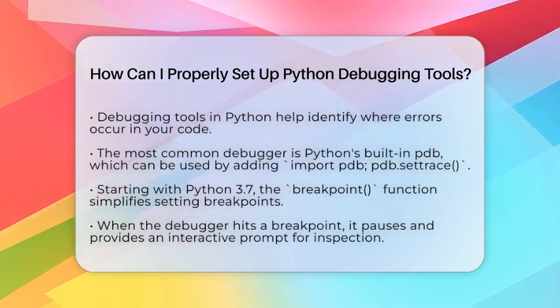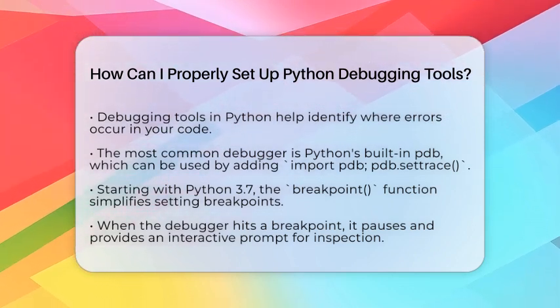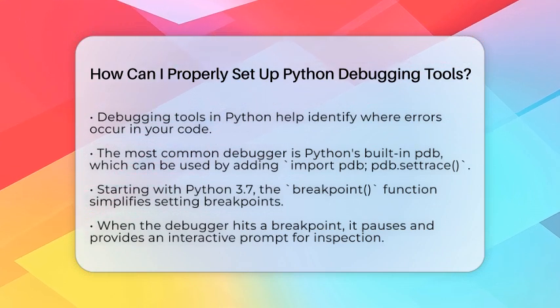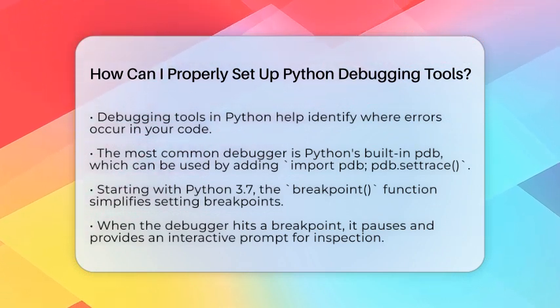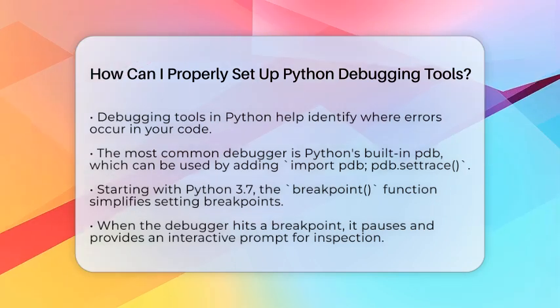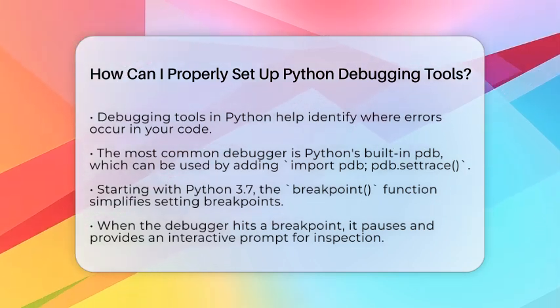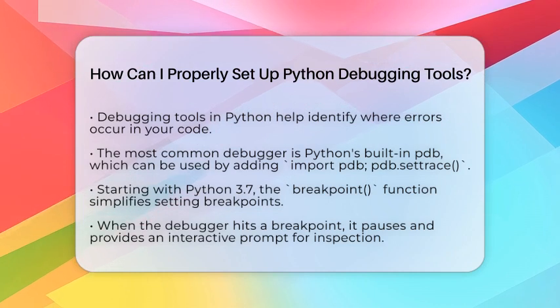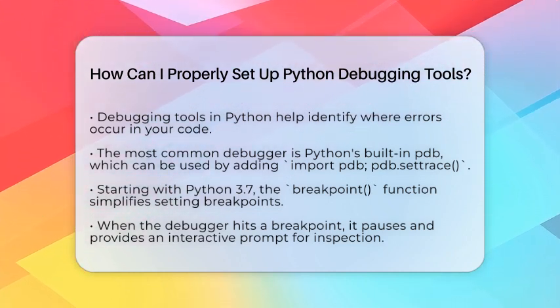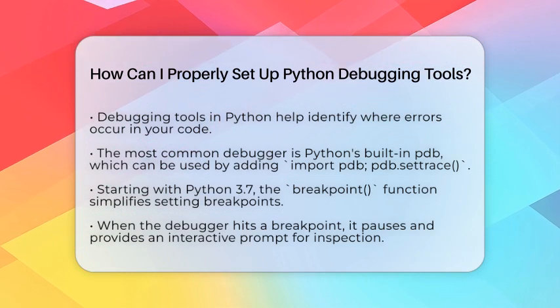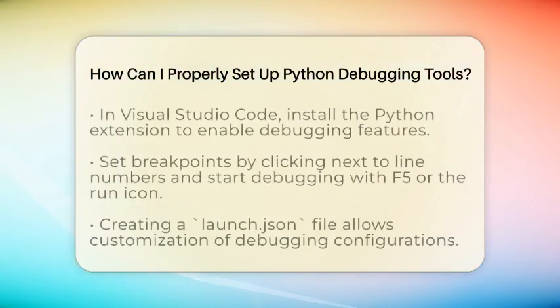First, you need to pick the right debugger for your setup. The most common one is Python's built-in debugger called PDB. It is simple and works right out of the box. You can add a line in your code that says import pdb; pdb.set_trace(). When your program hits that line, it pauses and gives you an interactive prompt. From there, you can inspect variables, step through code, or continue running.